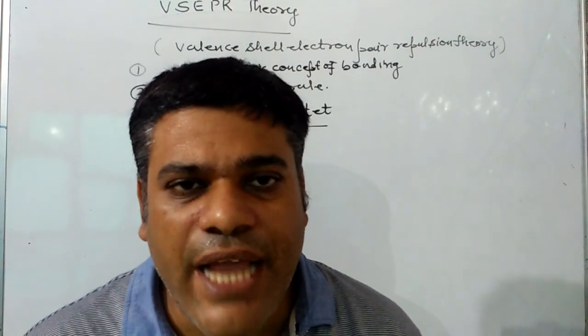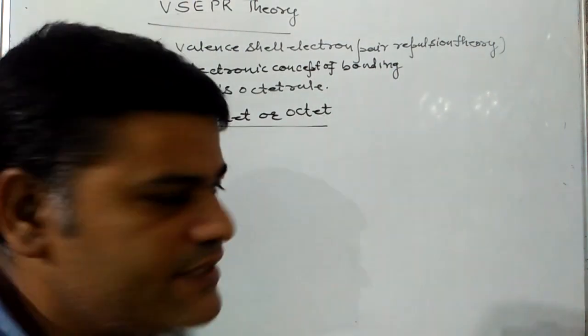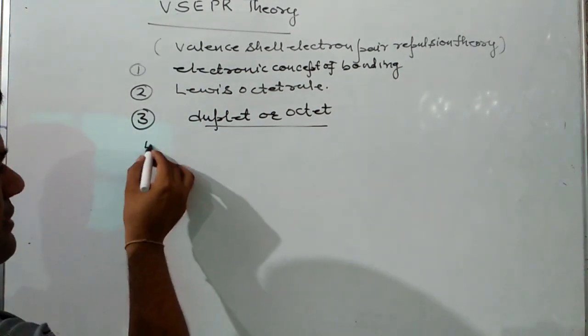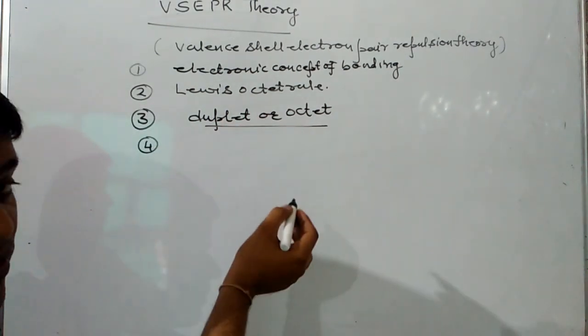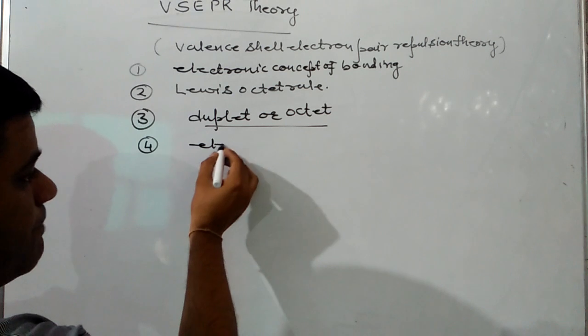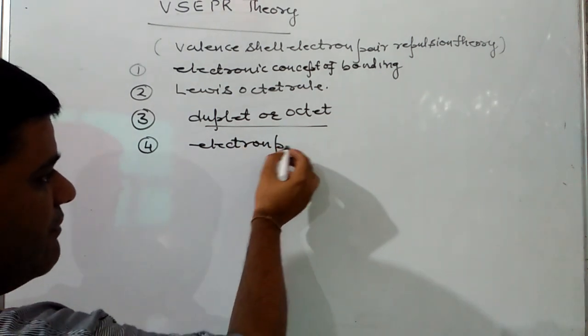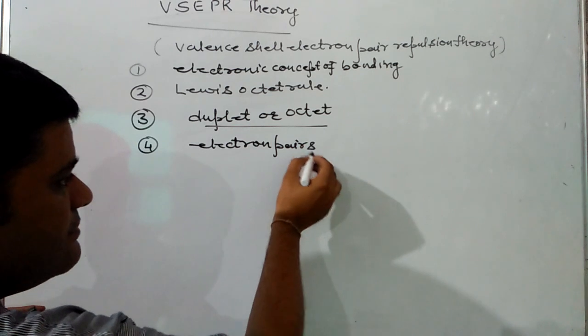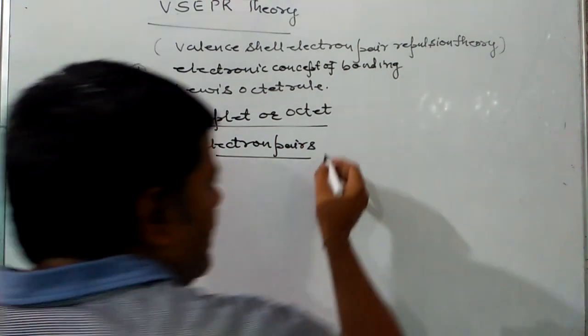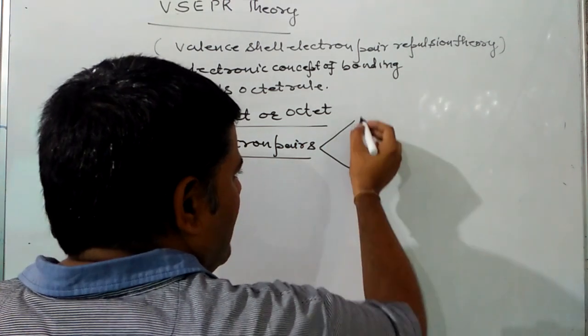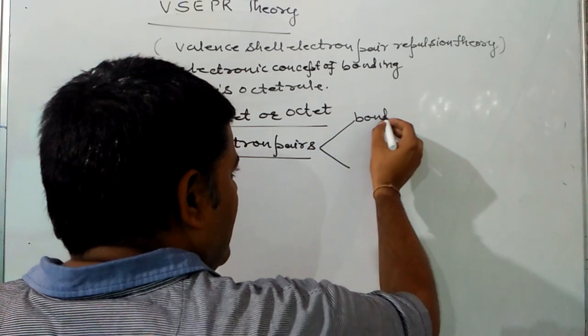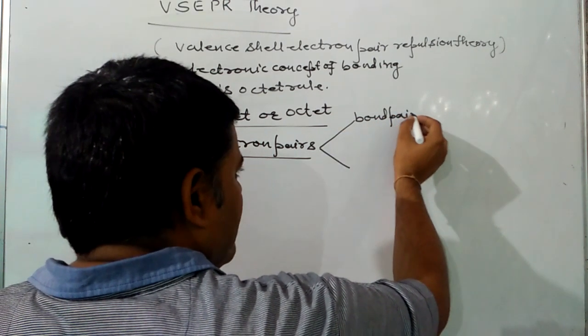Octet means having 8 electrons in the valence shell. In doing so, they will form electron pairs, and these electron pairs are of 2 types: one is bond pair, and the second one is lone pair.